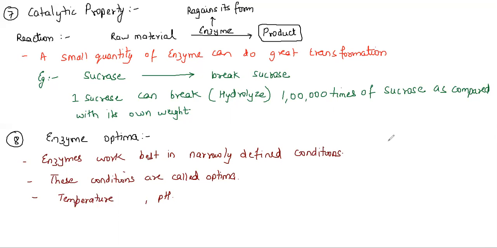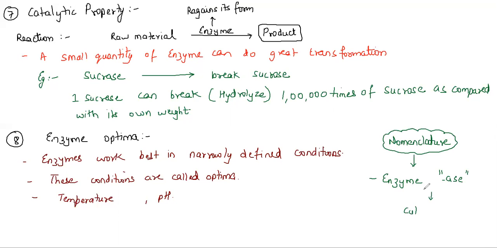It focuses on nomenclature. Nomenclature means the ability of naming the enzyme. Any enzyme, it is very easy to understand, will always end with the word ase. Ase simply means cutting. If I put one example, if I have lactose and I have to break lactose, I will use the enzyme lactase.